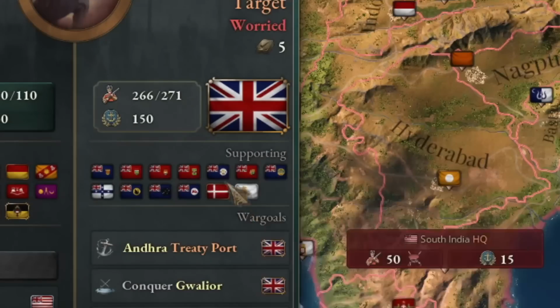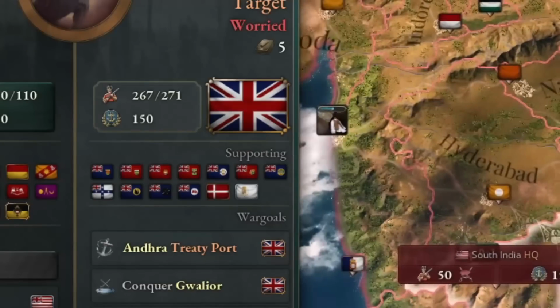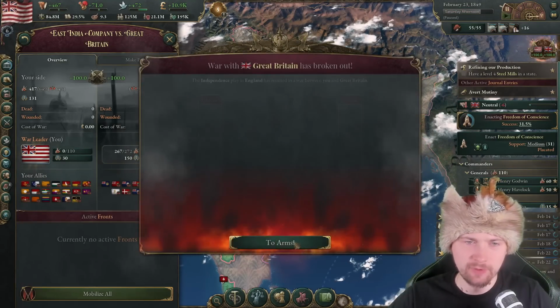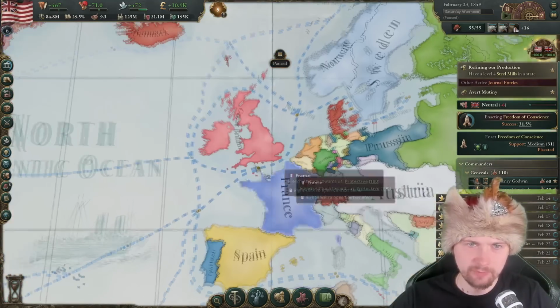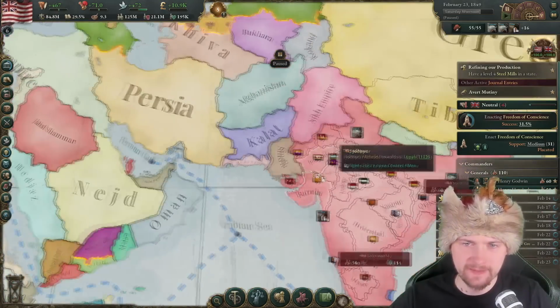We also got Two Sicilies and of course all the dominions, but looking at the numbers, we actually have more. Let's do this. I mean, I just need to hold my war goal, right? I don't need to land anywhere. Let's just defend. There we go.